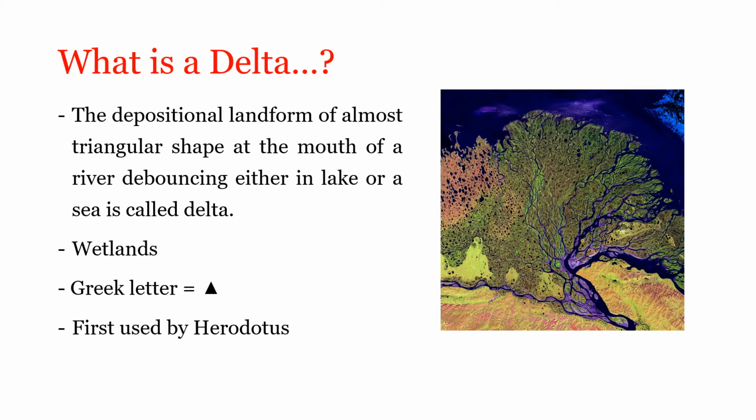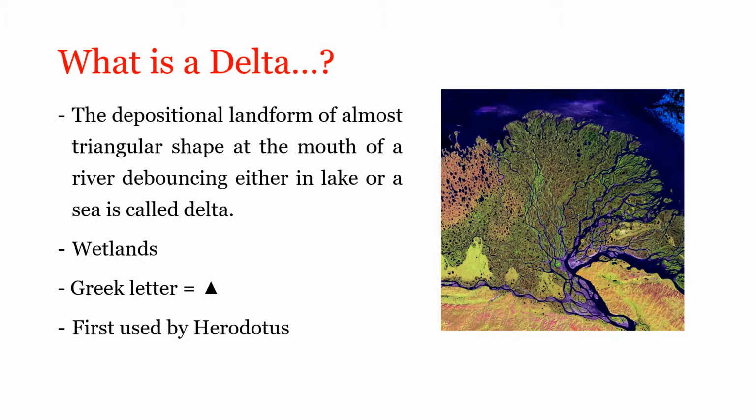So mouth of a river is nothing but a part of river where the river enters into another river or lake or sea or an ocean. Deltas are wetlands basically. Again, wetlands are nothing but areas where water covers the soil or water is present near the surface of the soil.